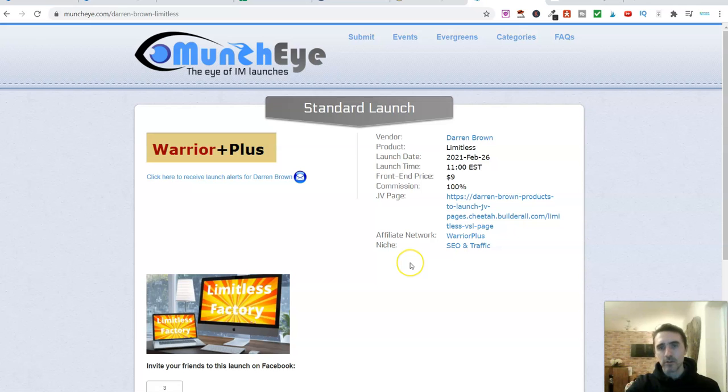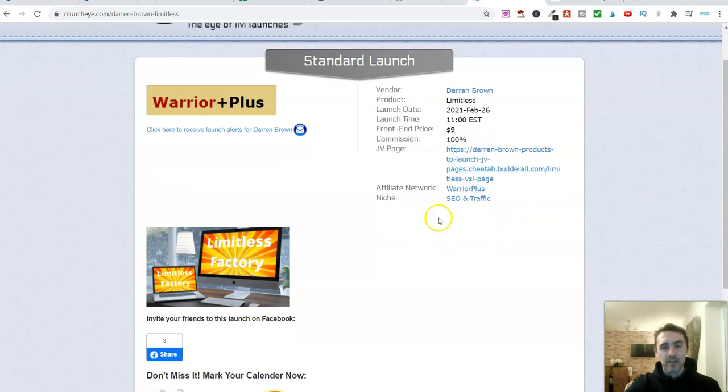So when it comes to launch jacking, what I mean by that is, so this product here, this Limitless, what will happen is on the 26th of February, this product will launch, and then email marketers will email their lists, and then people will get that email and they'll go on Google and YouTube, and they'll type in Limitless review, Limitless software, Limitless product review, etc., etc. Then what will happen is, obviously, people will make sales, and you'll make some sales from that.